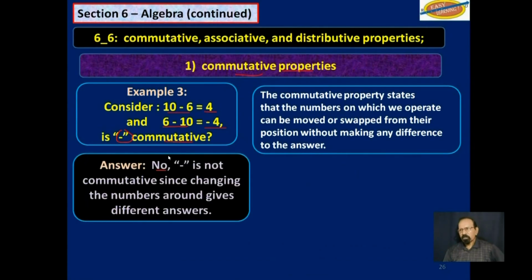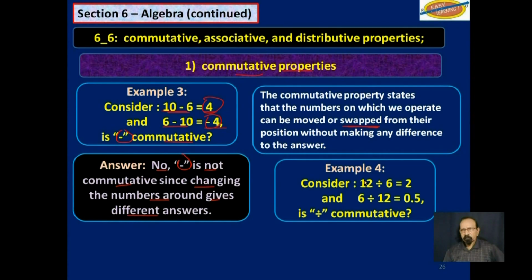And the answer is no. Subtraction is not commutative since changing the numbers gives different answers. 10 minus 6 is 4. 6 minus 10 is negative 4. Those two answers are not the same. So when we swap around the numbers, we get different answers. So subtraction is not commutative.